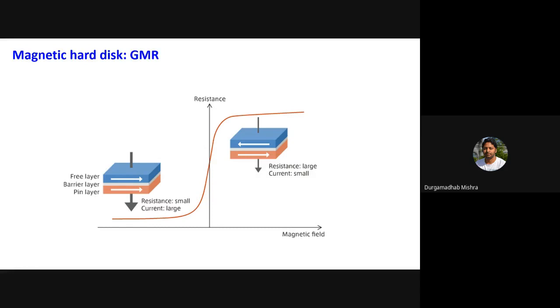If you take a single layer, this jump will be maybe 2%, but again, you need a high magnetic field. Here, you can achieve this 20% jump with a very small magnetic field, and that is why the sensitivity is good.